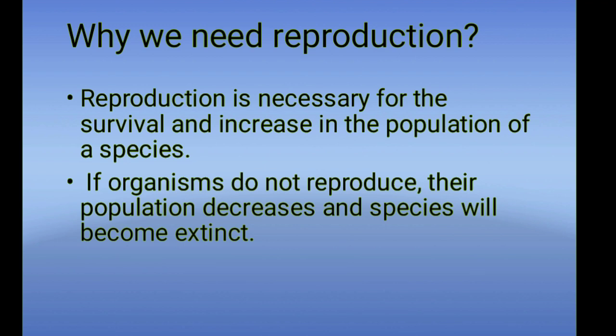Now you can see one animal is born and that is dead. If that will not reproduce, then again we don't find any that kind of animal on the earth. Okay, that is extinct. So understood why we need reproduction.